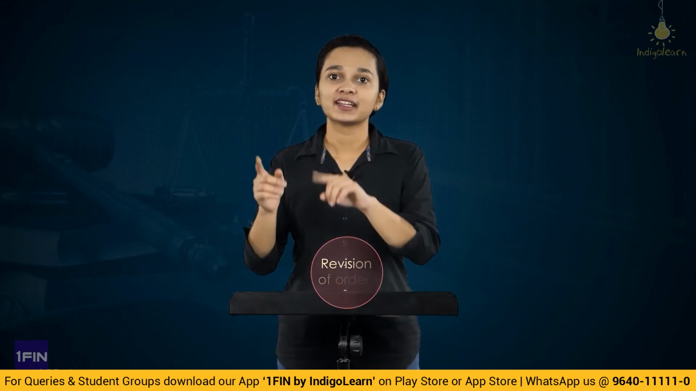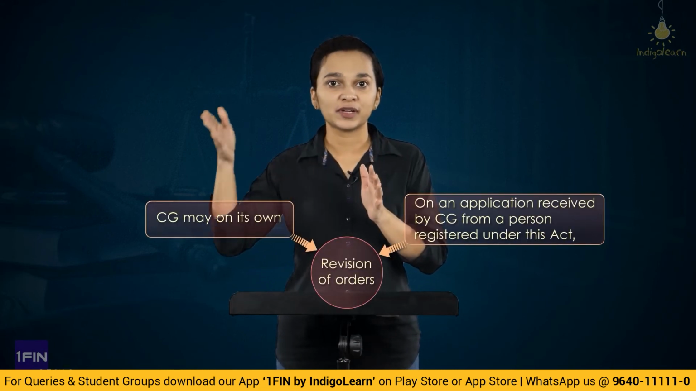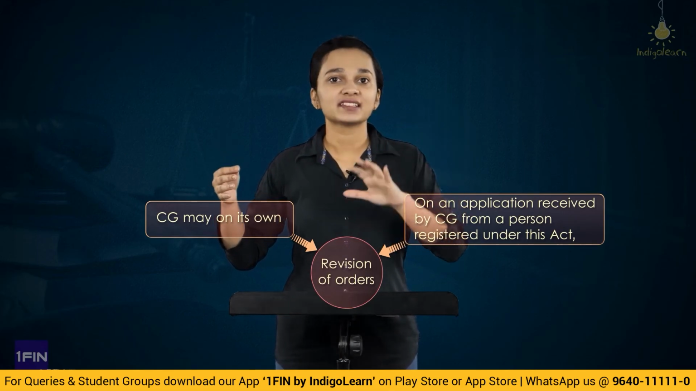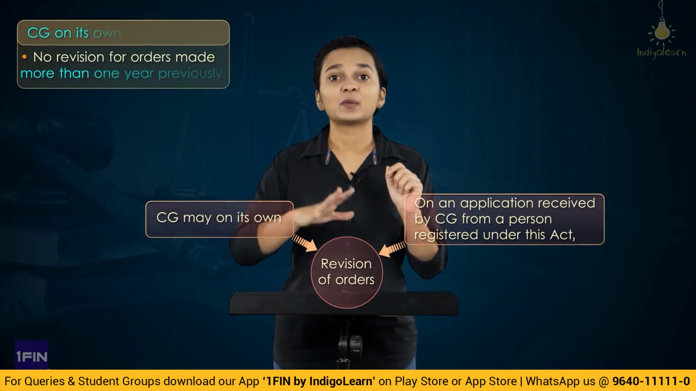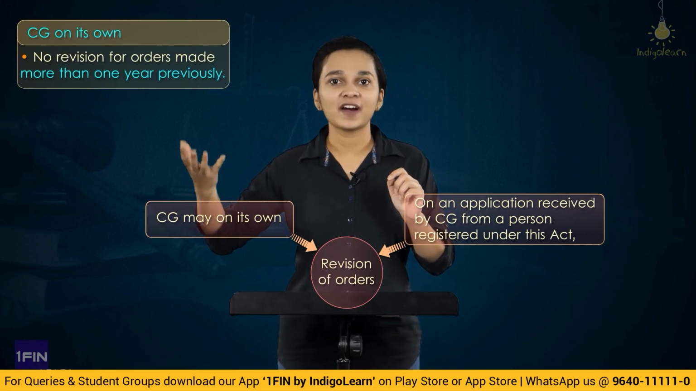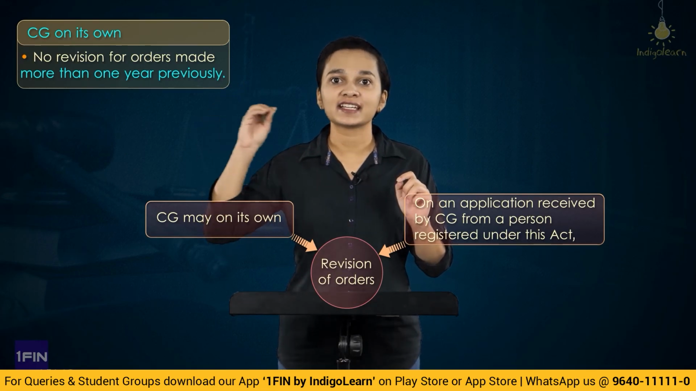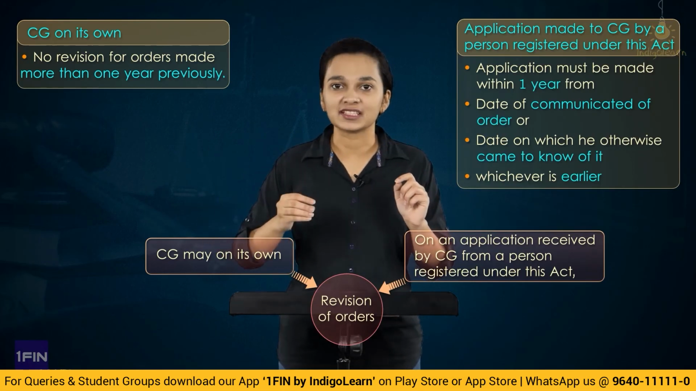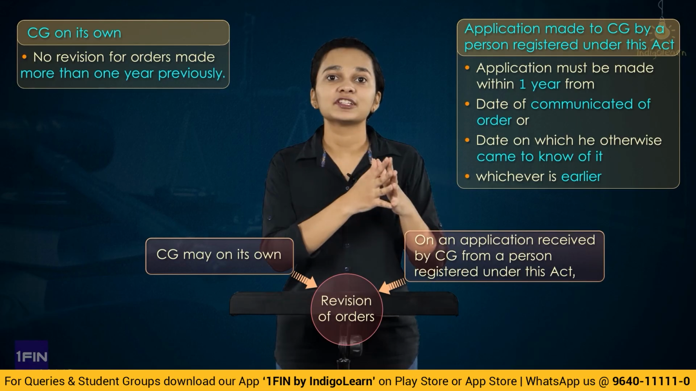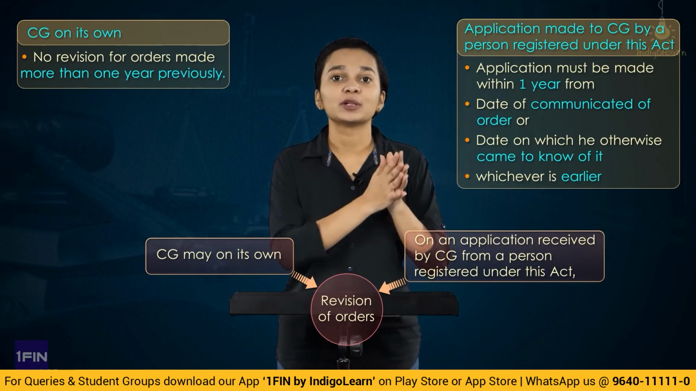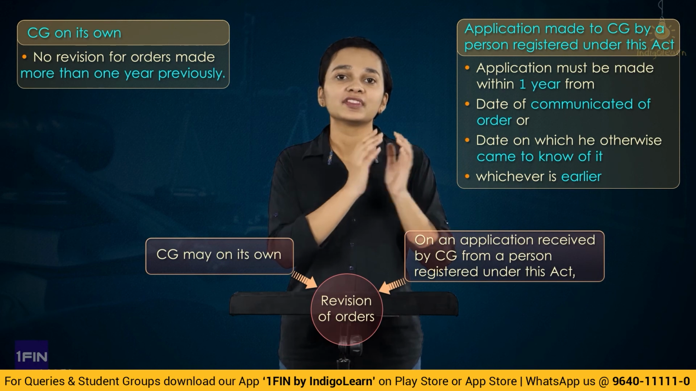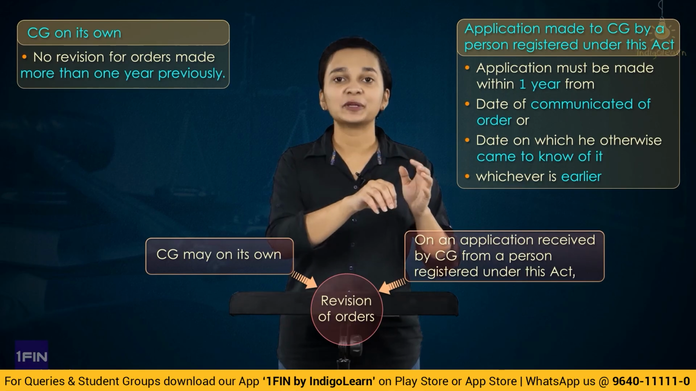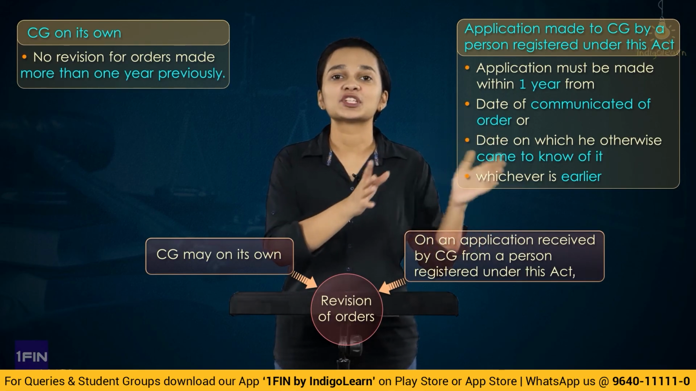After appeals, we have understood revision. Revision can be either done by the central government suo motu on its own, or on an application received by the central government from the party concerned. Now, when the central government is revising on its own, it cannot revise an order which has been passed more than 1 year previously. And when an application is being made by any person to the central government, this application shall be made by the person within 1 year from the date on which the order was communicated to him, or when he comes to know about the order, whichever is earlier.